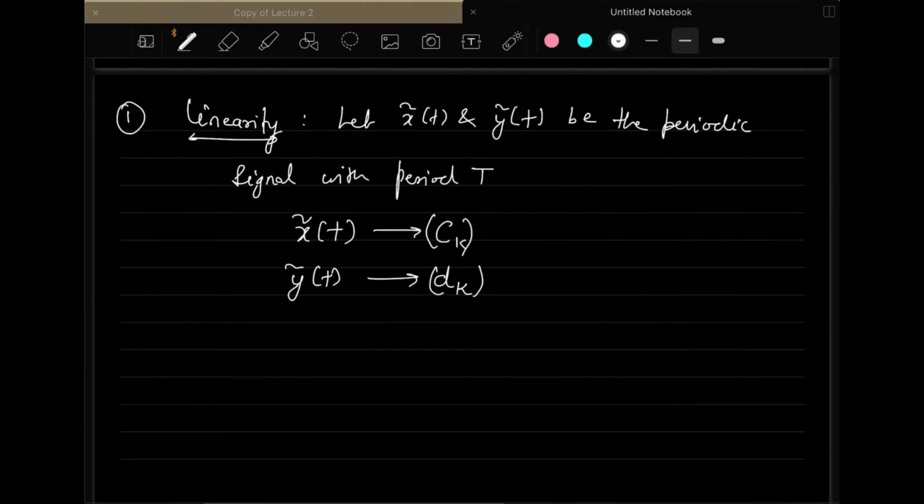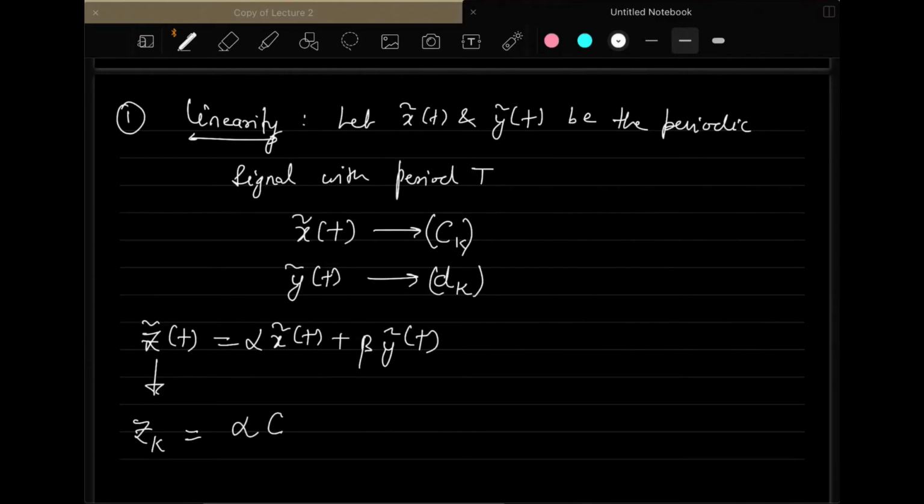Now, if you take a periodic signal z tilde t, which is a combination of x tilde t and y tilde t, weighted by alpha and beta, and you take the Fourier series coefficients of z tilde t, let us say zk, then that zk will again be a linear combination of the Fourier series coefficients: alpha times ck plus beta times dk.